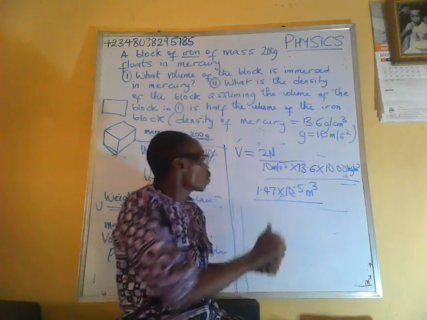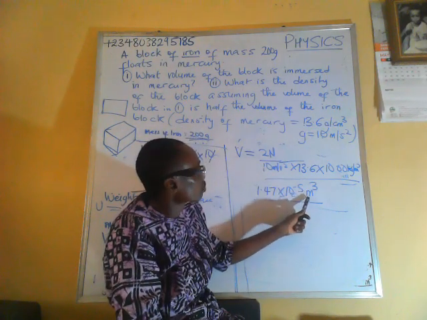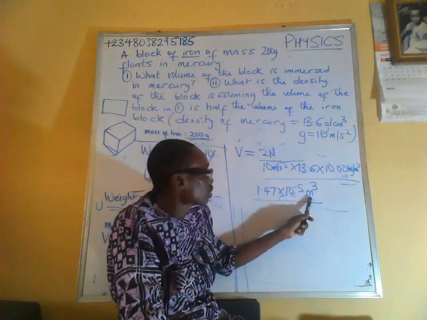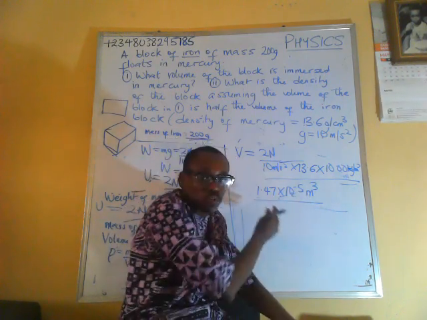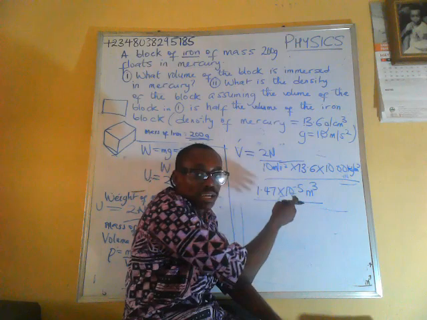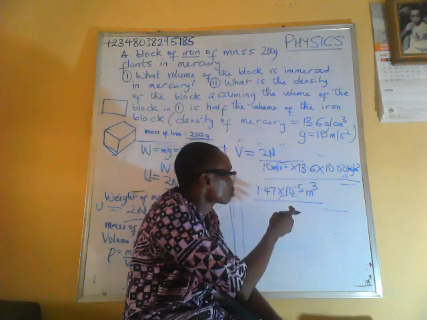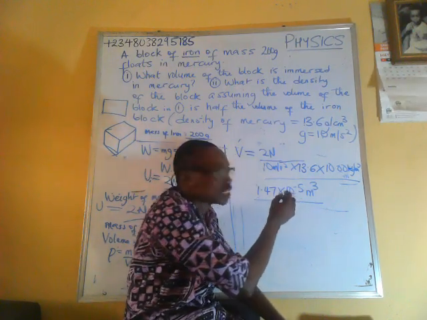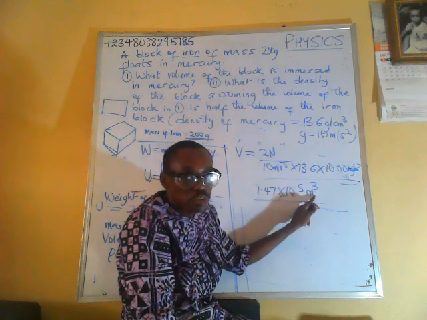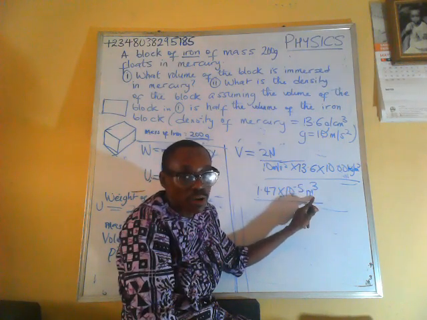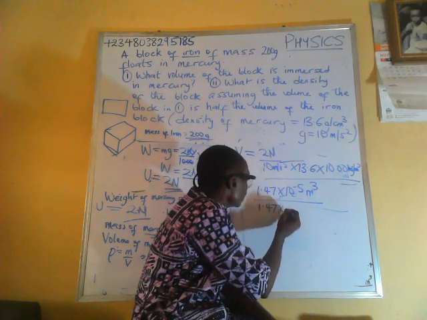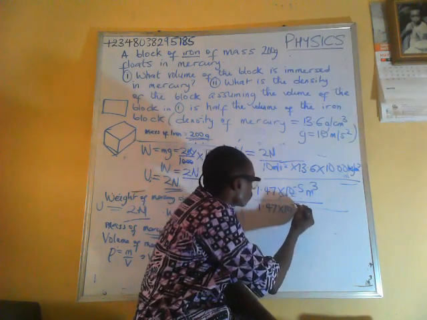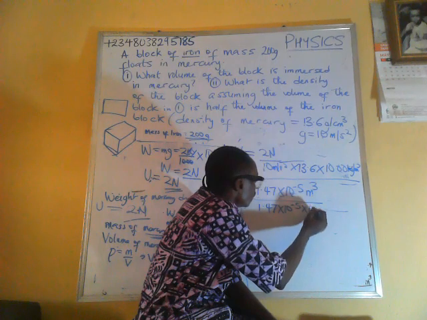So let's convert this to cubic centimeter. To convert from cubic meters to cubic centimeters, we have to multiply by 10 raised to power 6. That is 1 million. So we have 1.47 times 10 raised to power minus 5 times 10 raised to power 6.